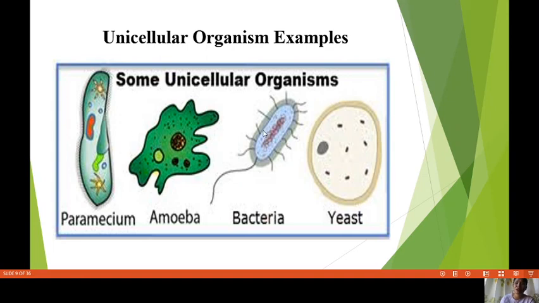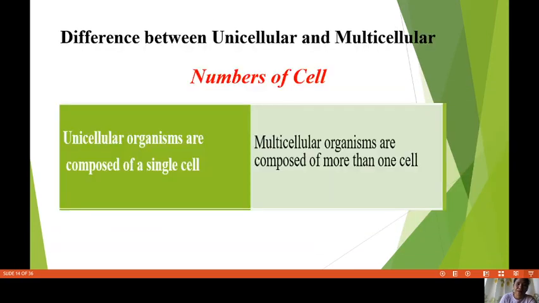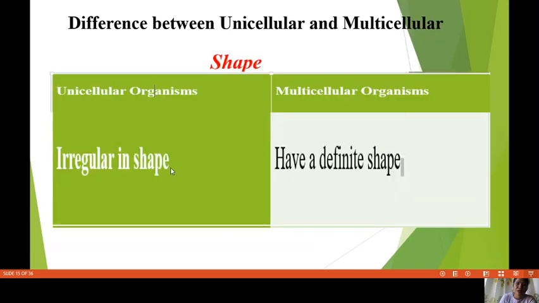But as humans, we have the same shape. We have the head, we have the arms, we have the legs. That is a definite shape. So again, irregular, they don't have a specific shape. They don't have a regular shape. They can change their shape. How about multicellular organisms? They have a definite shape, or the exact shape. That's how it is. Next one.